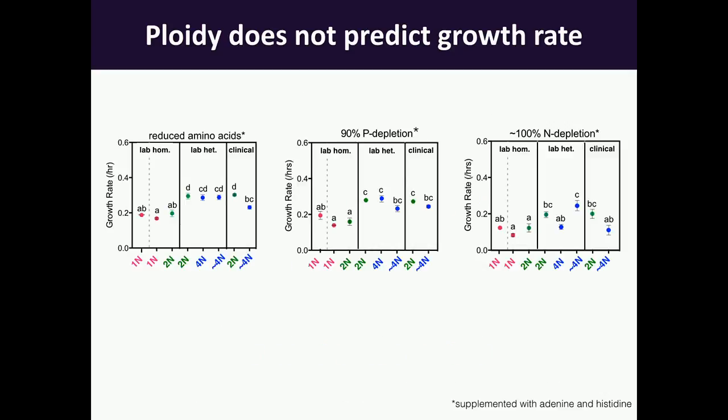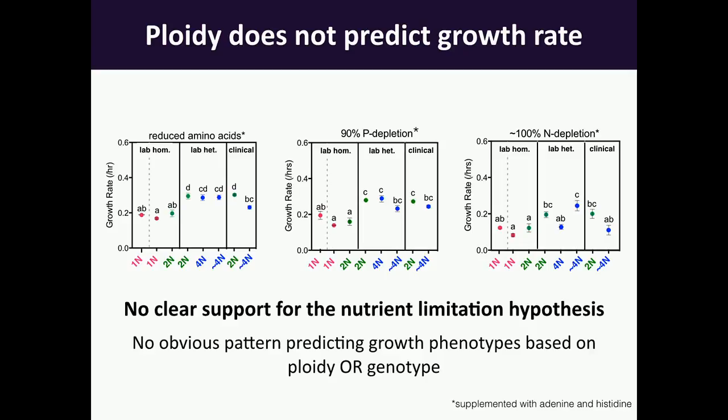But what about if you deplete the nutrients available to these cells? Will that hold true, or will haploids now have the advantage? And what I'm showing you here are 3 different growth conditions where we've either reduced the amino acids, reduced phosphate, or reduced nitrogen. And what you can see is that in none of these cases do haploids ever win in terms of the fitness game. But it becomes much muddier to see who wins at all. A lot of the strains are behaving either similarly or not distinct enough to make any clear predictions on ploidy or genetic background on their growth abilities in these environments.